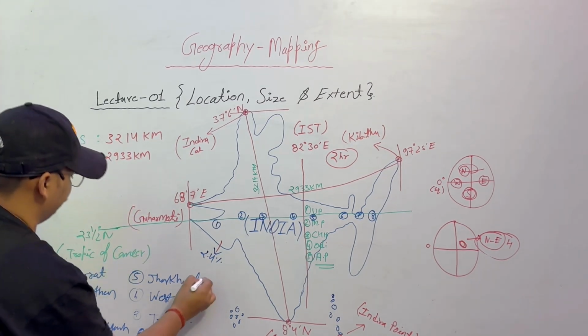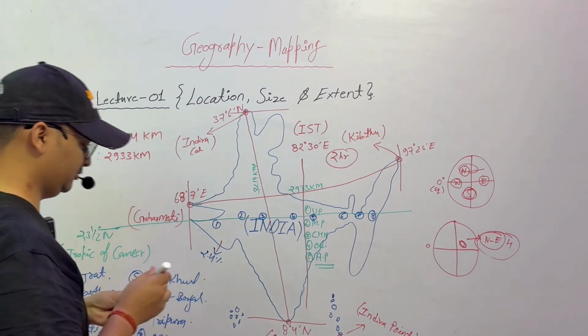So these are the 8 states from where Tropic of Cancer passes through in India.